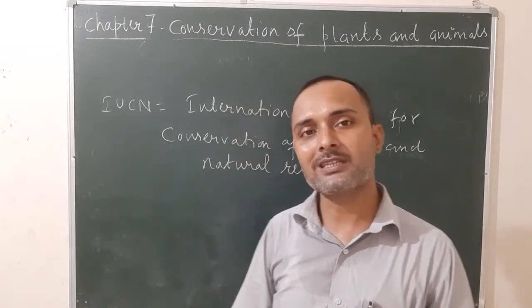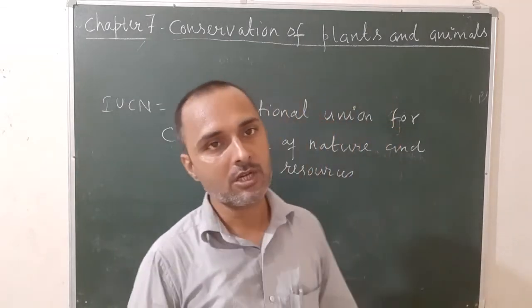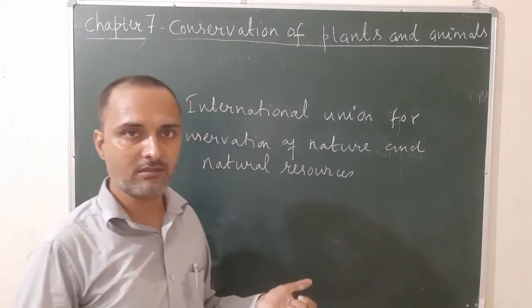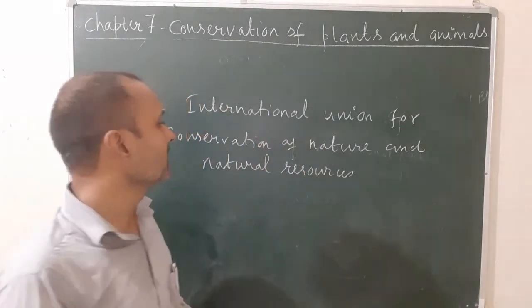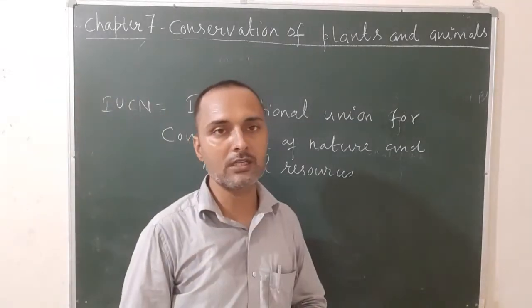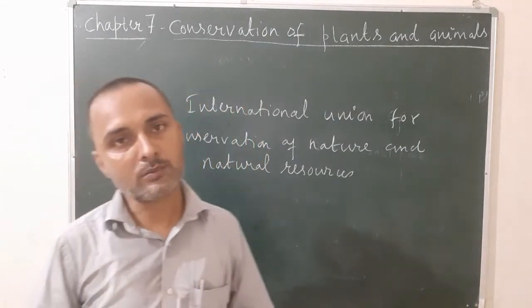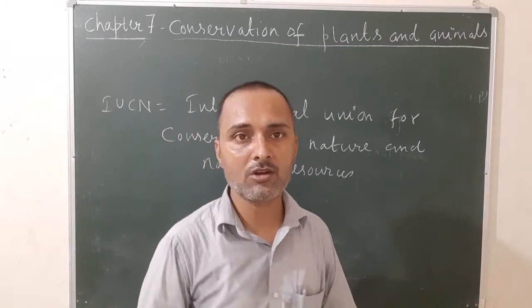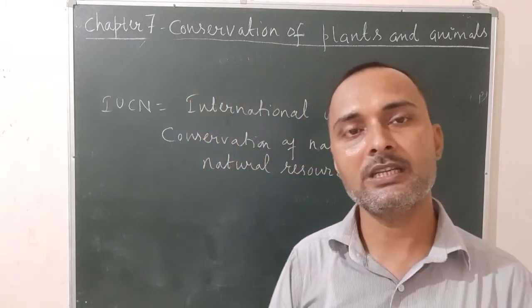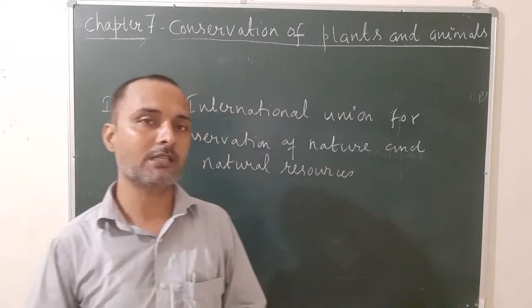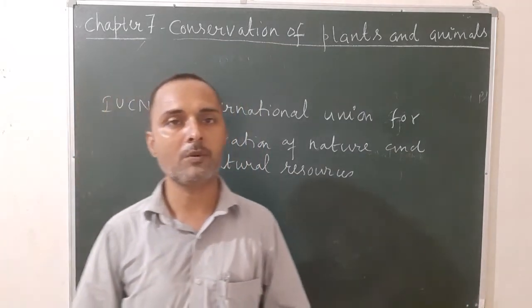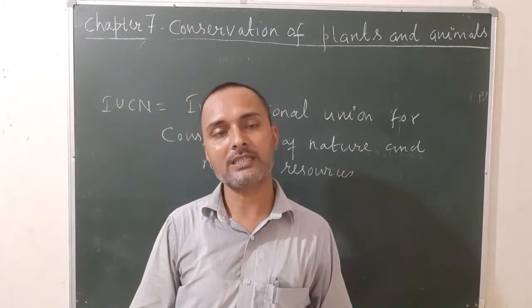So once again, what is red data book? It is a special book published by IUCN, which stands for International Union for Conservation of Nature and Natural Resources. This book contains the list of endangered plants and animals, the various species that are facing the problem of disappearance and extinction.